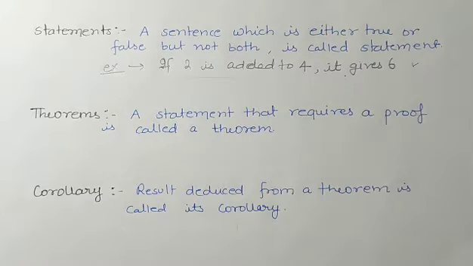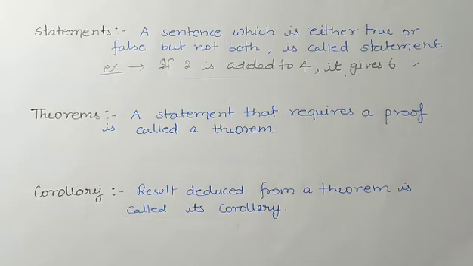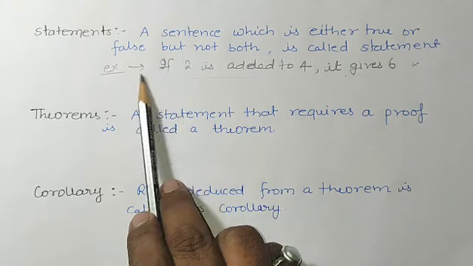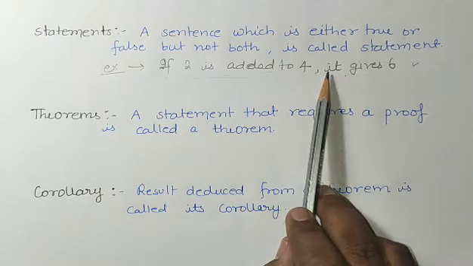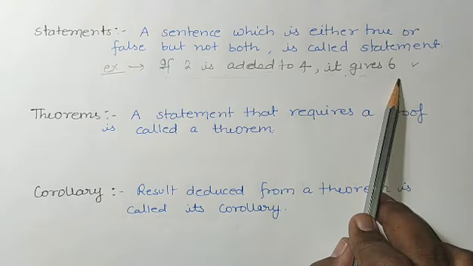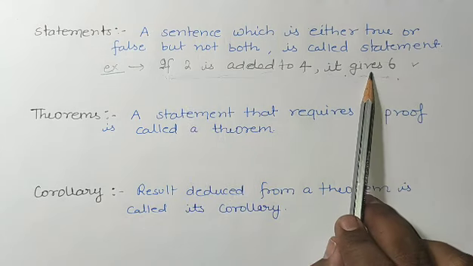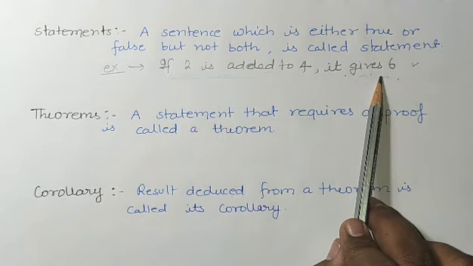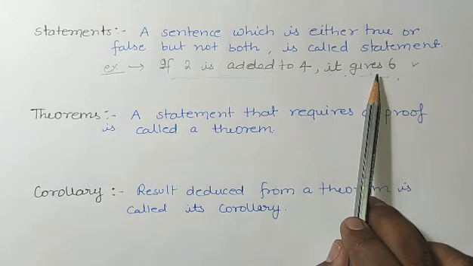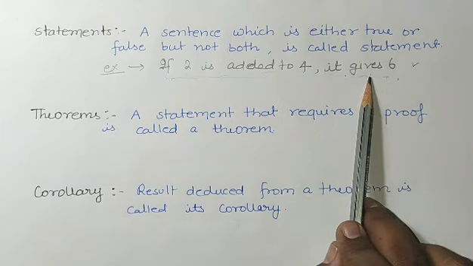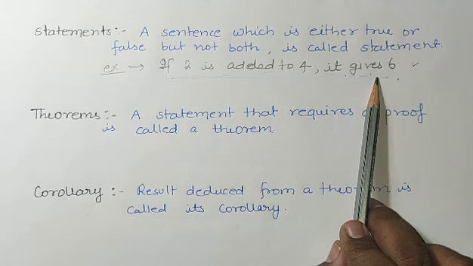Okay, let us understand our next topic, that is statements. A sentence which is either true or false but not both is called a statement. Suppose I have written one statement, for example, if 2 is added to 4 it gives 6. So this is a sentence, either it can be true or it can be false, but it cannot be true and false both at the same time.